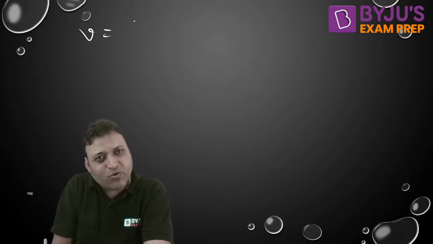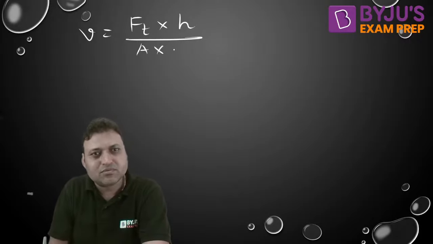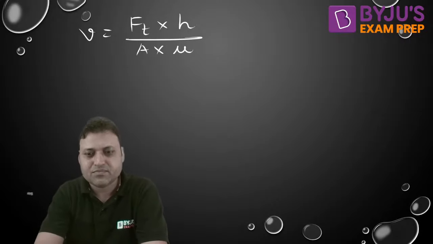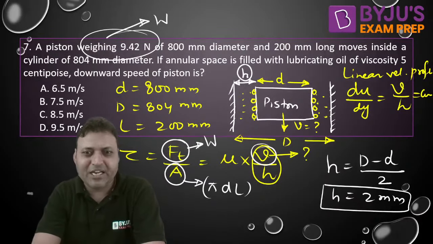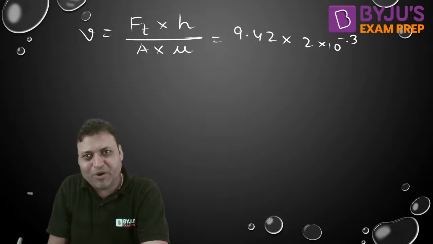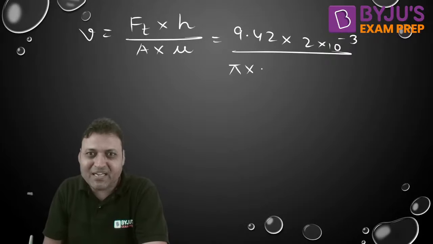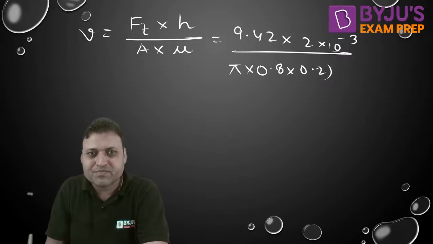So V is equal to Ft into H upon A into mu, isn't it? Put the values, you will get the answer. Tangential force is 9.42. The fluid thickness is 2 into 10 to the power minus 3, divided by area, which is pi into D, that is 800 mm, that is 0.8, into 0.2 into